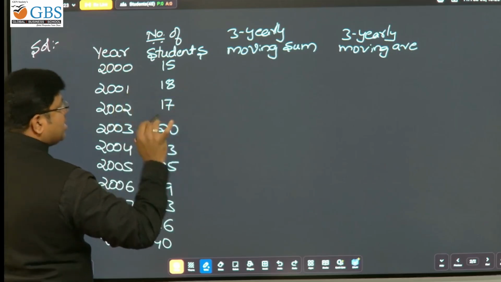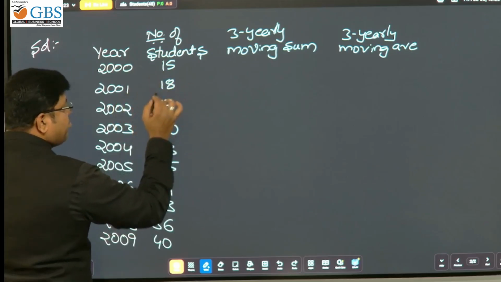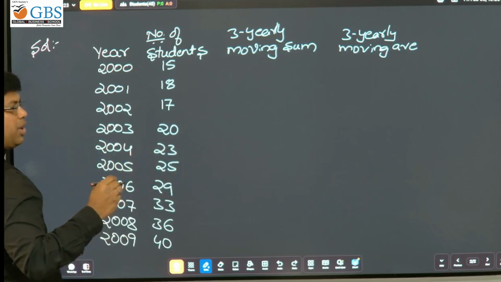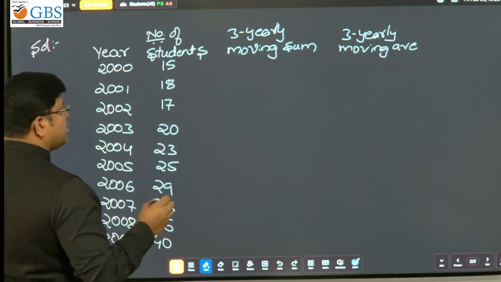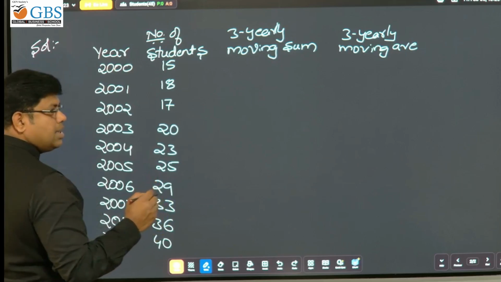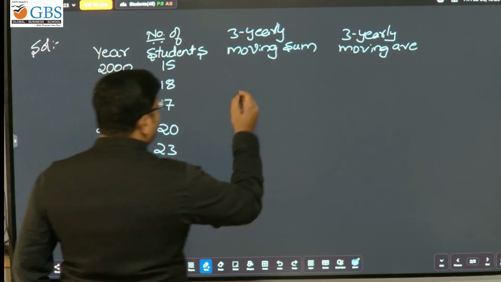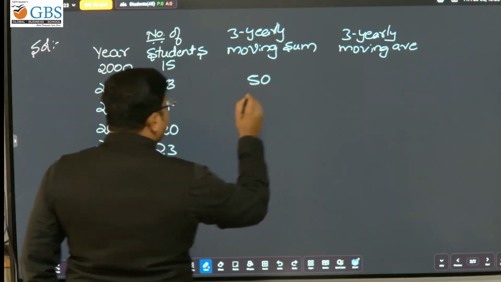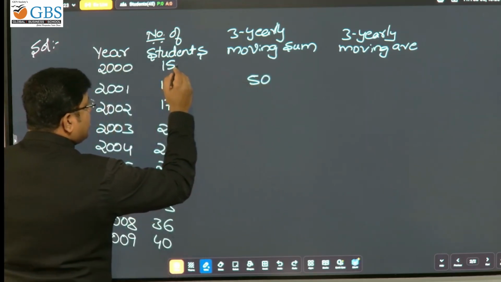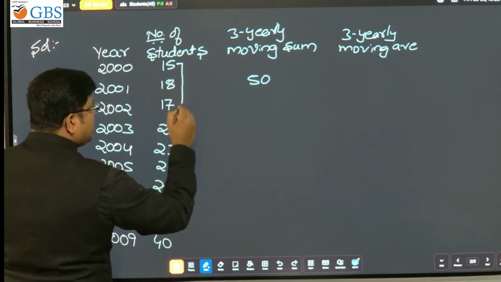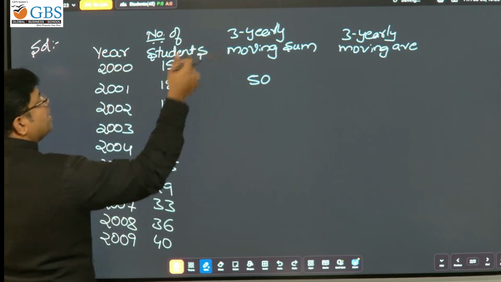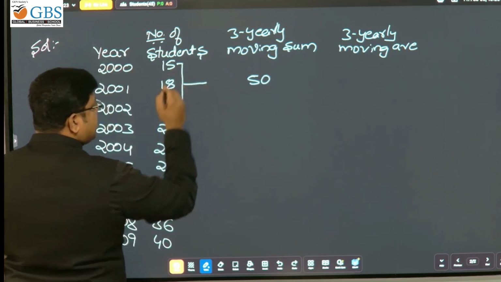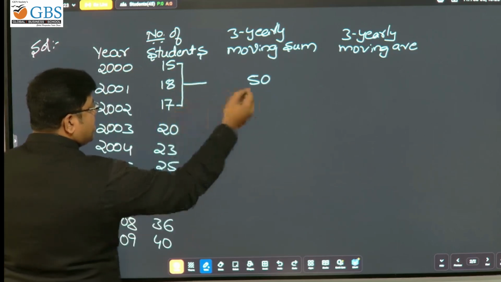So very simple: 15 plus 18 plus 17 is 50. You should write it in between, that is in front of 18, 50.